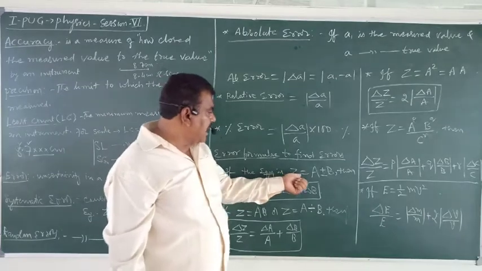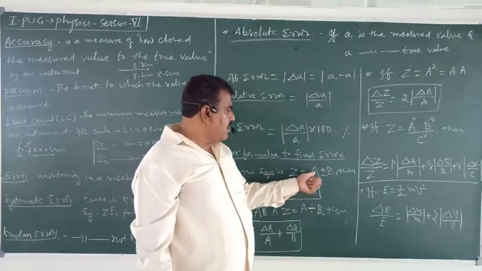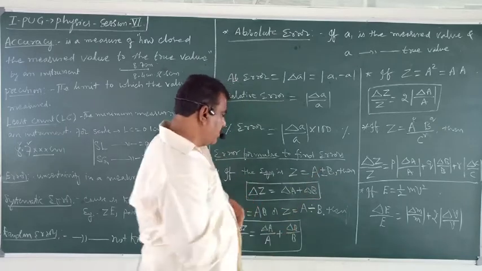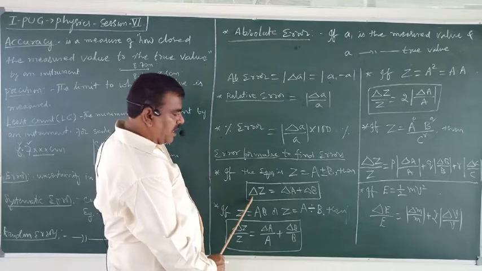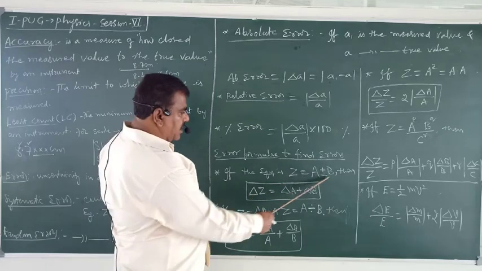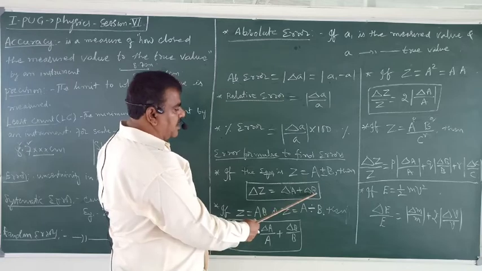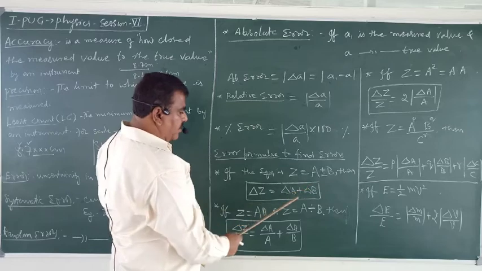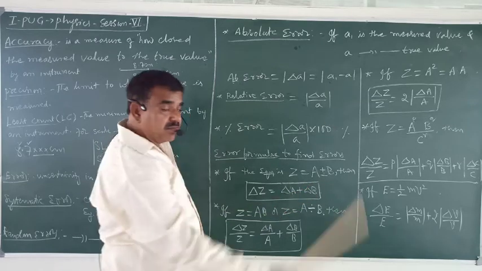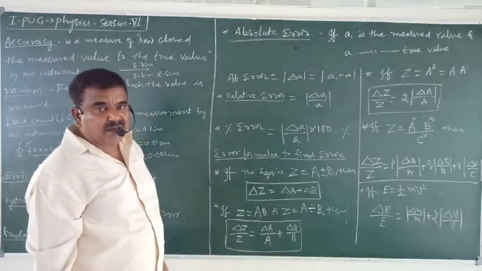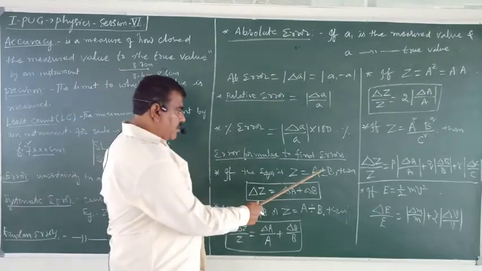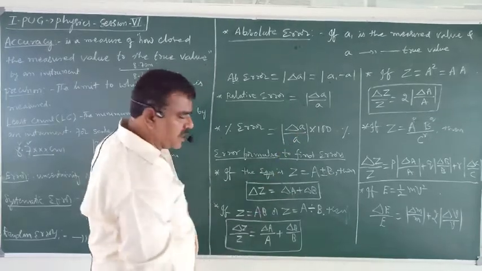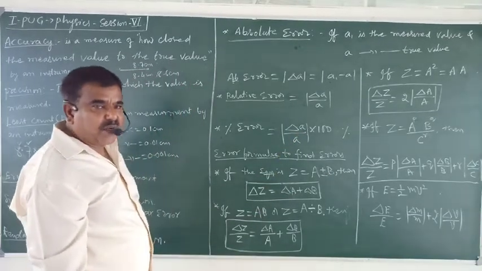If the relation is like Z equals A plus B or A minus B, it may be sum or difference. The formula to find the error is: the absolute error in the result is the sum of the absolute errors of these quantities. It may be plus or minus, the error gets added up. This is very important. Okay? Make a clear observation. Careful observation is very much necessary to be systematic.